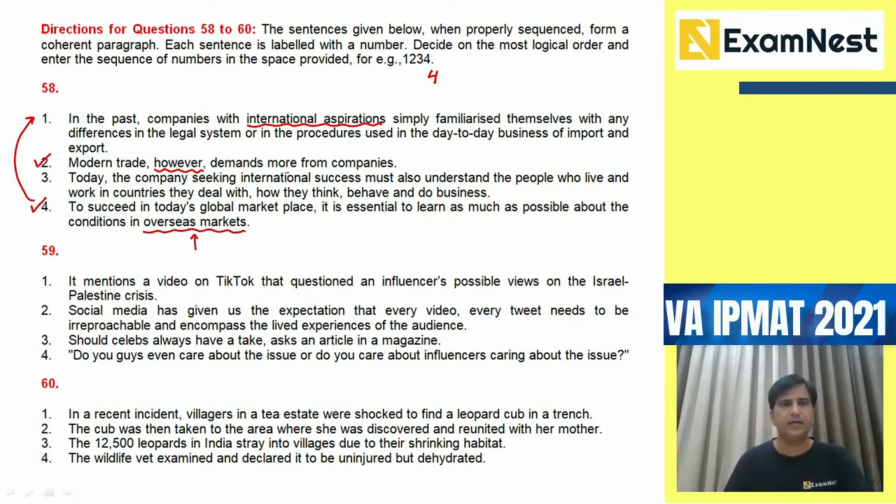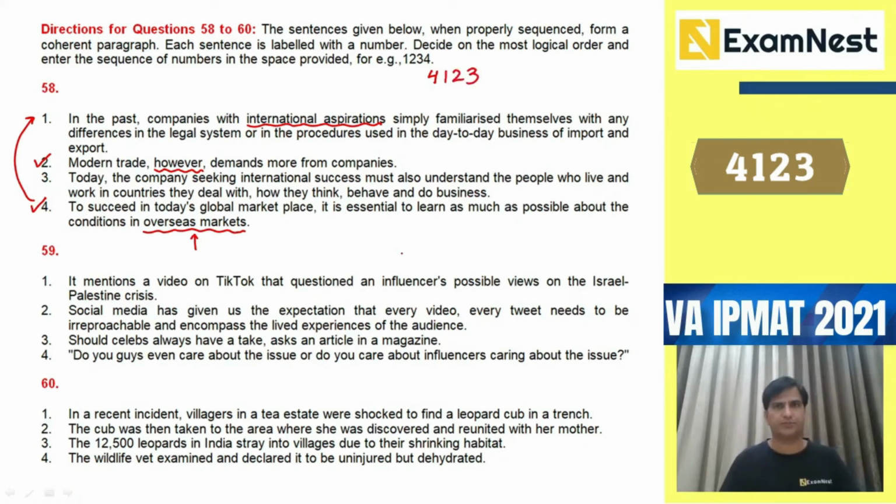Modern trade, however, demands more from companies, and what it demands today, the company seeking international success must also understand the people who live and work in the countries they deal with, how they think, behave, and do business. So when we look at the answer order, it will be 4, 1, 2, 3 for this question.